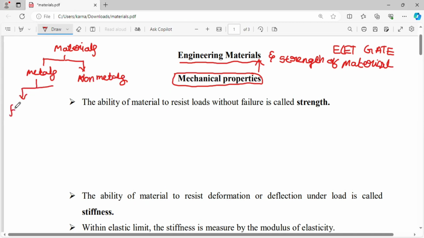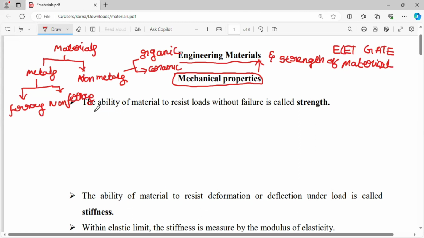One is the ferrous materials. Ferrous here means iron materials, iron metals, whereas non-ferrous materials are the others. These are common things, I think you know about that. Ferrous metals and non-ferrous metals. Coming to the non-metals, we have organic materials and another one is the ceramic materials. In the organic materials, again, we have two different categories that will be discussed later.